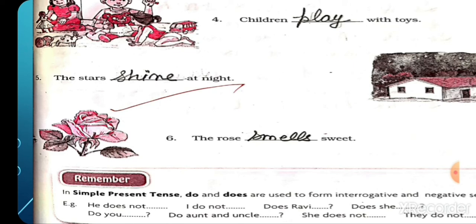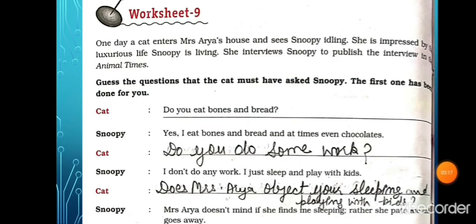Okay, for example, students, some examples are given here. He does not, I do not, does Ravi, does she, do you, do uncle and aunt, she does not, they do not. Like this, students, we can complete the sentences by using do not, does not, do you, does Ravi, like this. Okay, students? Let's move on to the worksheet number 9 now.